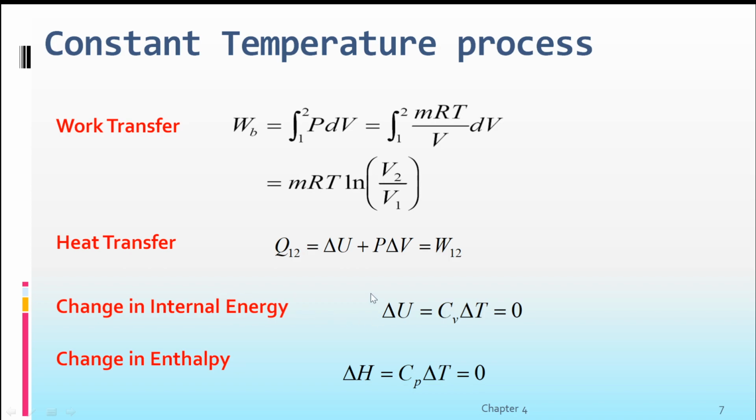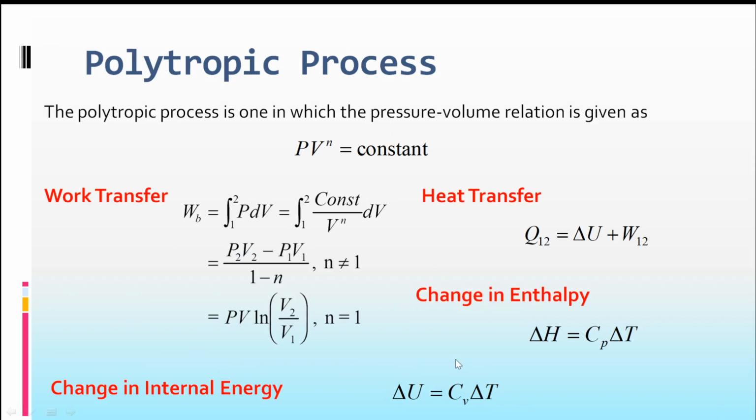Then heat transfer is equal to work transfer because internal energy change will be 0 here, because internal energy change is M into Cv into delta T. Delta T is 0, constant temperature process. Thereby the internal energy change will be 0 for a constant temperature process. Therefore the heat transfer as well as work transfer are identical. Similarly, change in enthalpy also would be 0 for a constant temperature process in the case of an ideal gas.